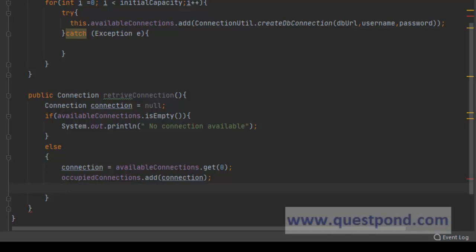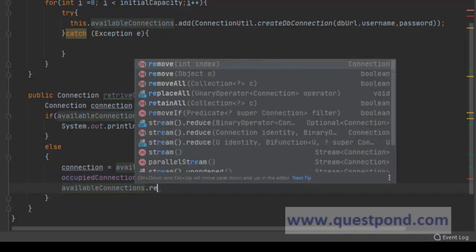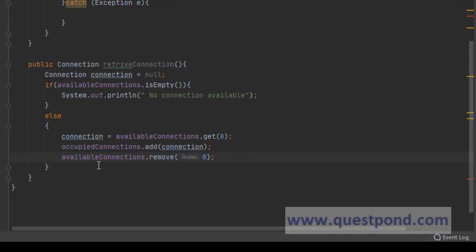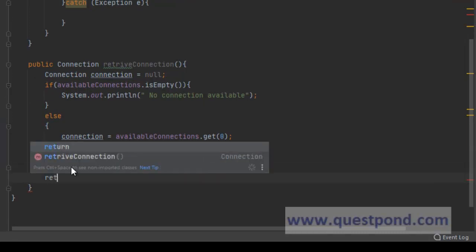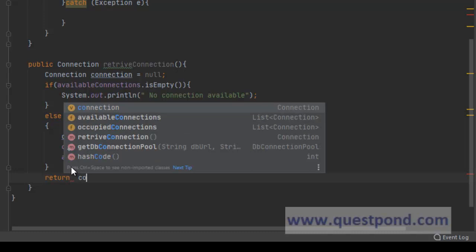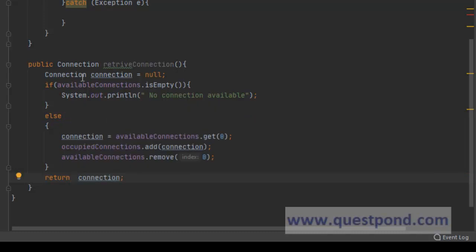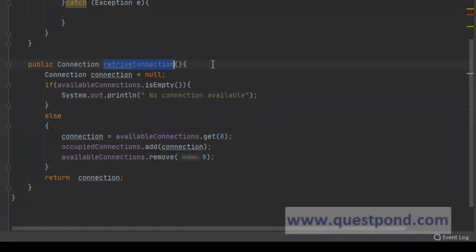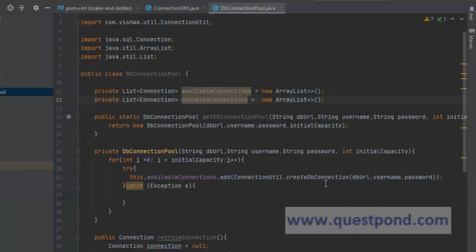and we can then remove it from the available connections. This will get removed, and at final we can return the connection object which we created. This is the method which will allow us to retrieve the connection. It can come null. We can also throw an exception in case connection is not available. It's up to us. Again, to keep it simple, I just returned null whenever the connection is not available.